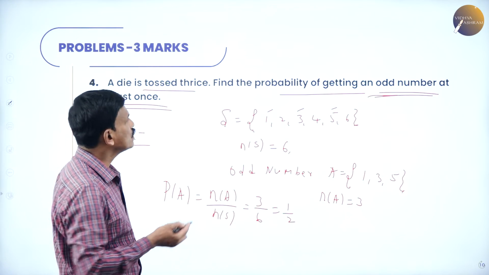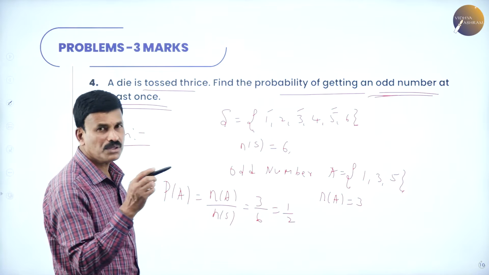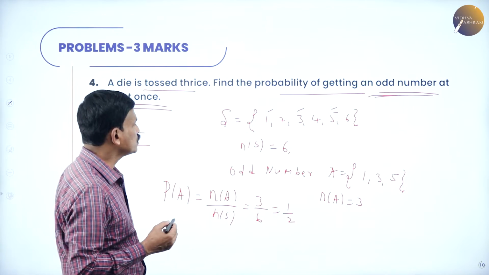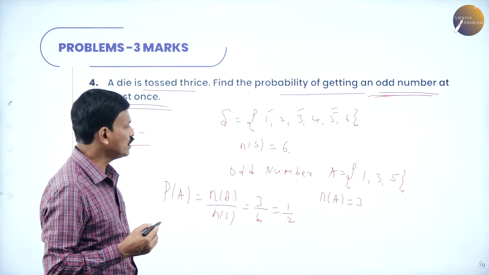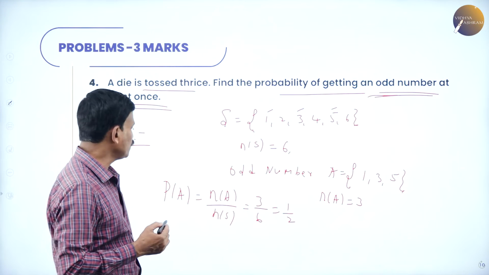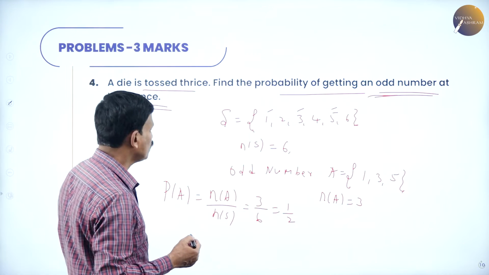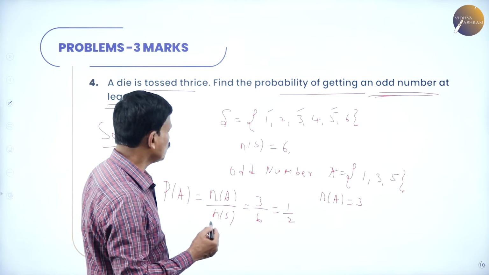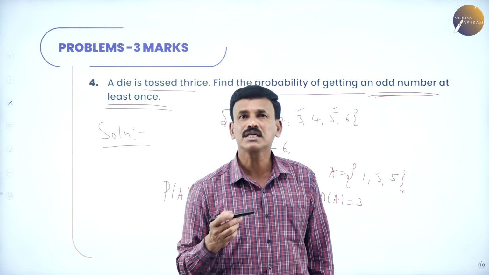Probability of getting an odd number. Before that, write down the possible events of getting an odd number. The odd numbers are 1, 3, 5. Therefore, N of A is equal to 3. Hence, the probability of getting an odd number, P of A, is equal to N of A by N of S, which is 3 divided by 6, equal to 1 by 2. So, the probability of getting an odd number is 1 by 2 whenever a die is tossed.